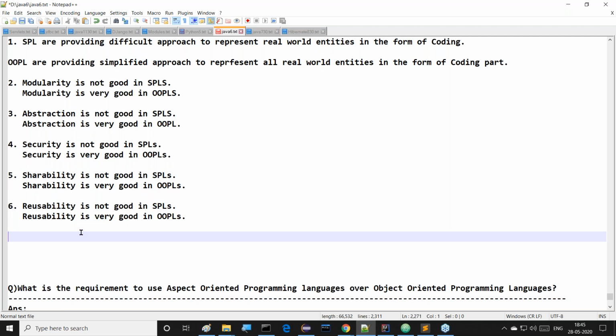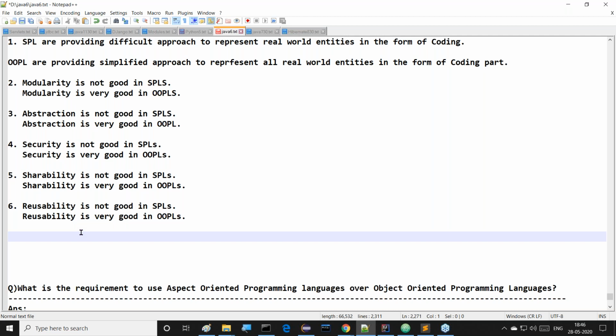So, inheritance. What is inheritance? In object-oriented programming languages, we prepare programs by using classes. Everything we do with the classes only. Extending properties and behaviors from one class to another class. That extension is called what?